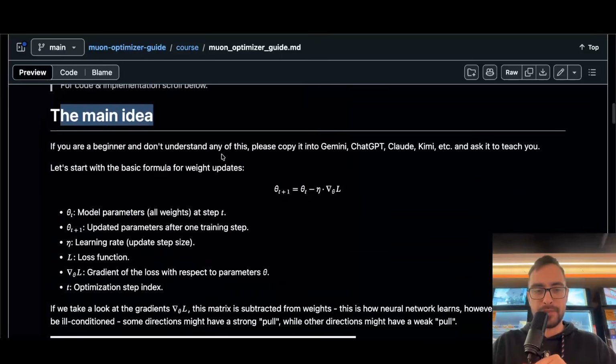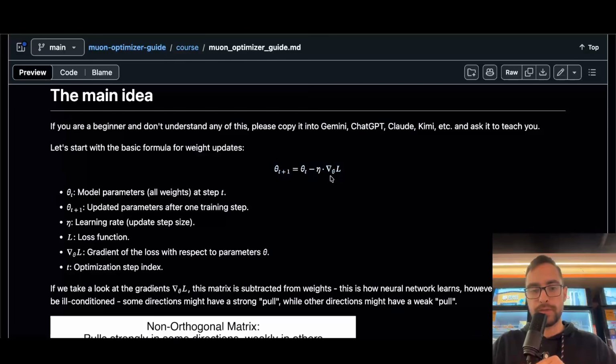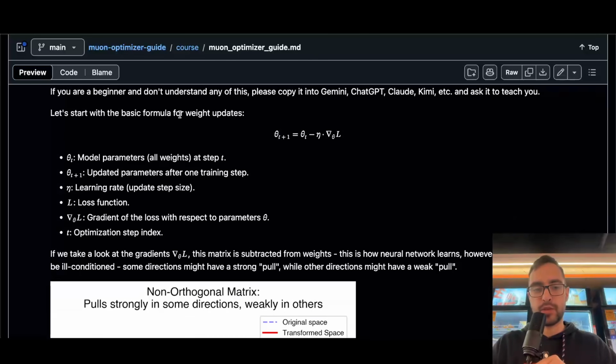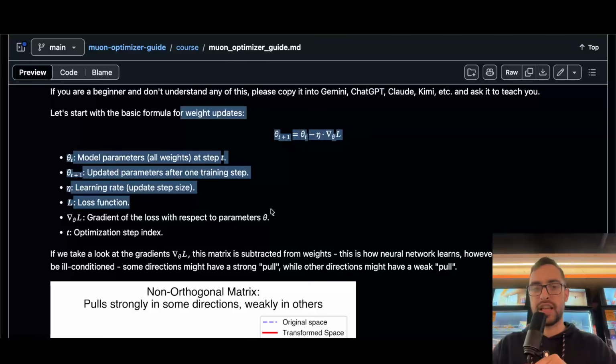So the main idea, if we start from the standard weight update rule, we have some weights, we subtract learning rate times gradients to get the next weights. This is very basic, and if you are a beginner, I recommend you just copy this into ChatGPT and ask it to explain if you don't understand this.